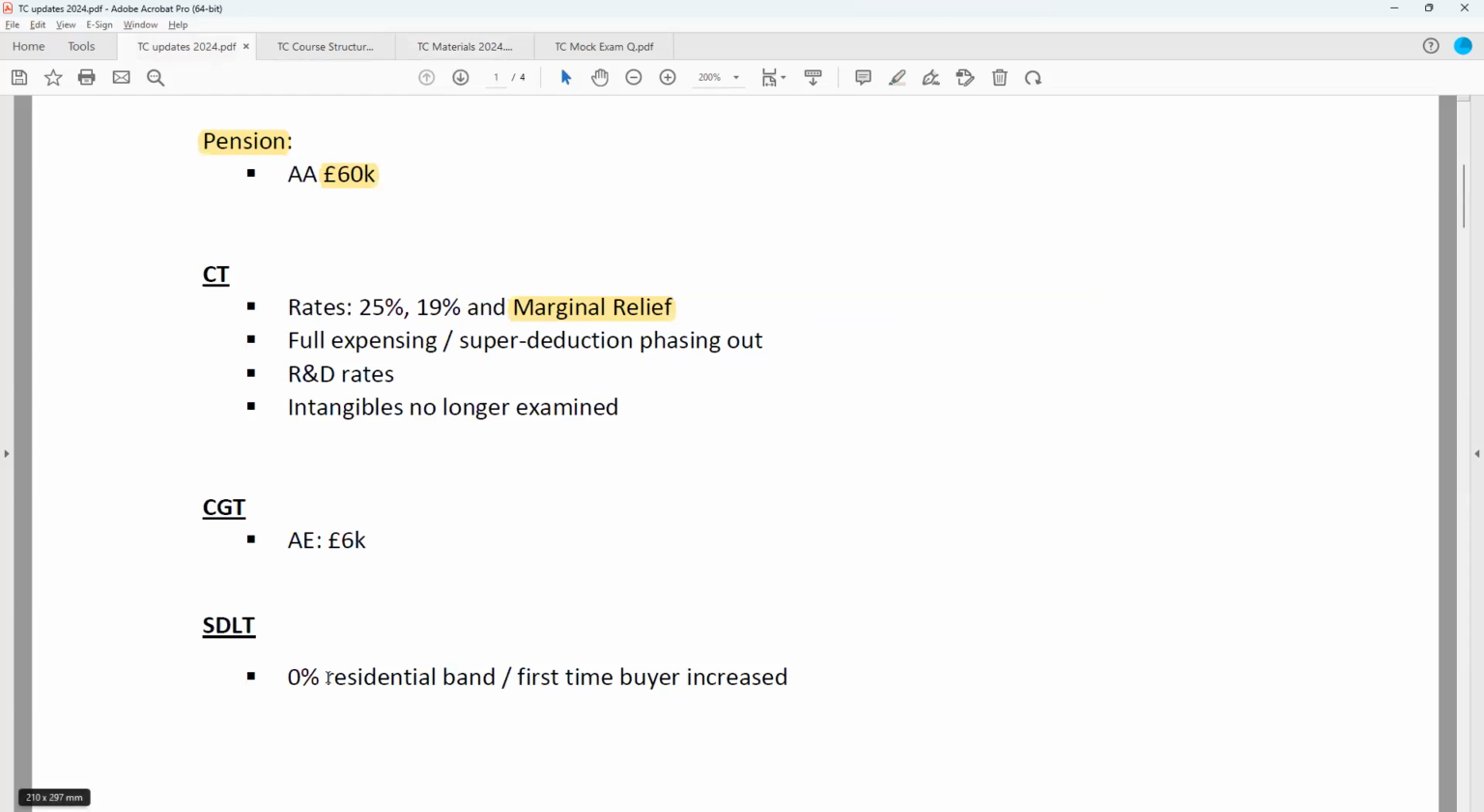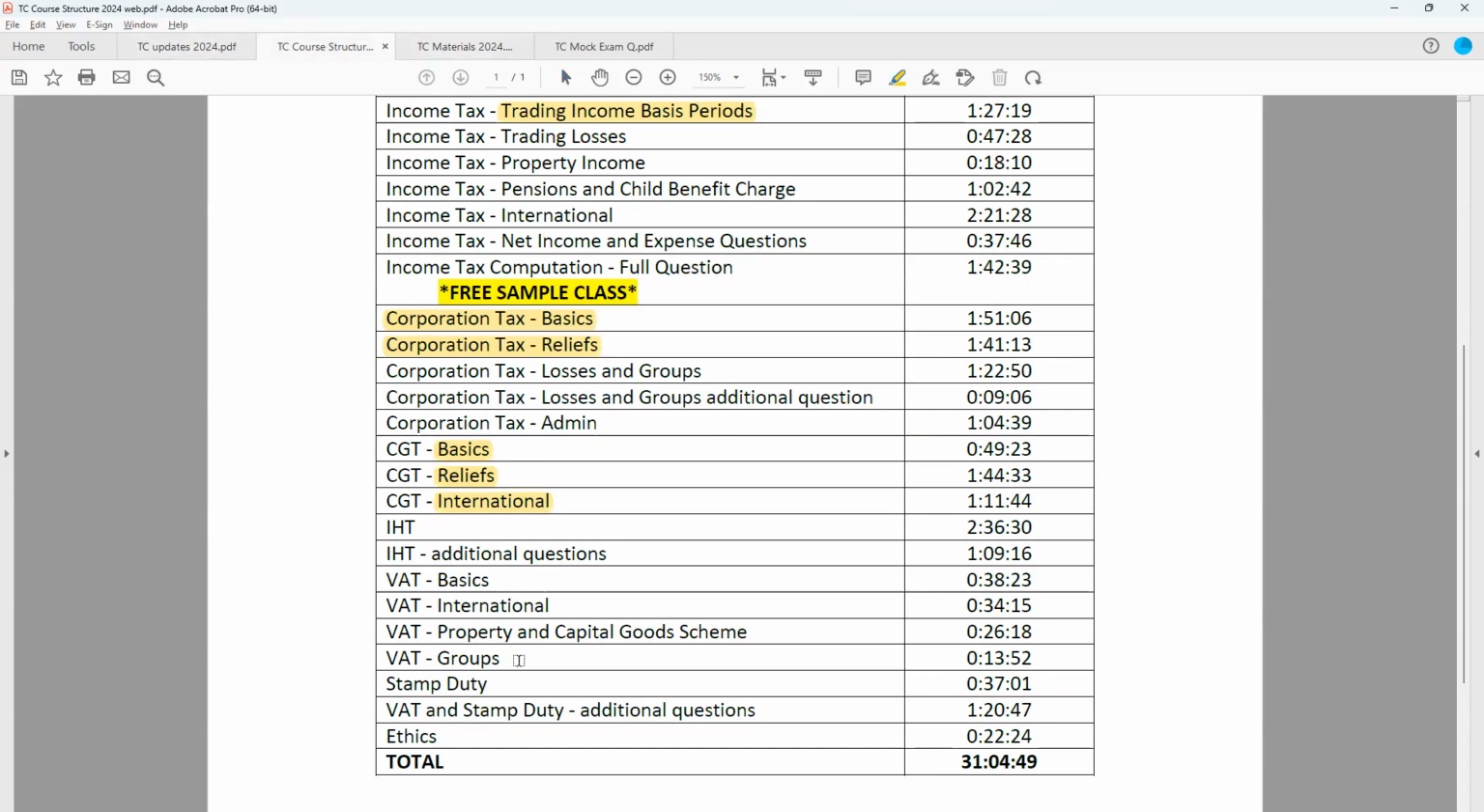And then finally, very basic, small one for stamp duty, the residential band, 0% band for residential property has been increased. And similarly, in relation to that, the 0% band for first-time buyers has increased. That's very small. It's quite rare, really, we see questions in the TC exam focused on residential property, just because commercial property makes better questions generally, because we can see the interaction with VAT. So most questions in the TC exam focus on commercial property rather than residential property.